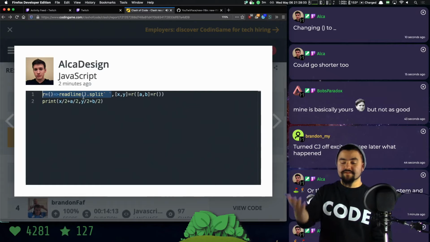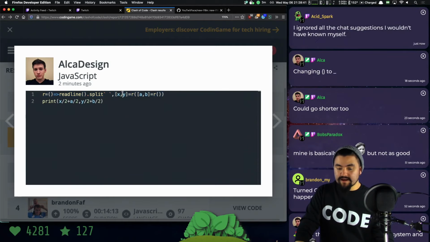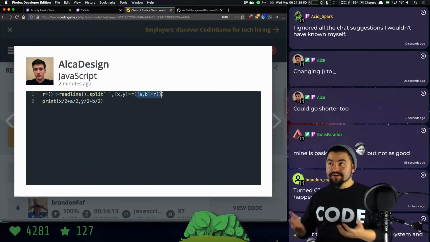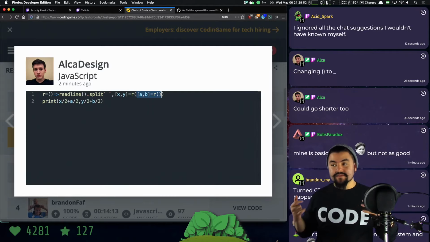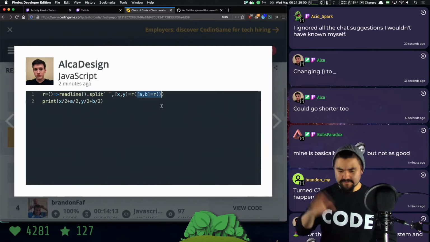So this is similar to the function that I wrote. It reads a line and splits it. That's going to return an array of the 2 values. Now, and this is also similar to what I did, call readline, you get back x and y. Call readline again, and you get back a and b. And it's just a shorthand that you pass that into the function, because in JavaScript, if a function doesn't take in any parameters, you can still pass in parameters, they're just not going to be used. So technically we're passing in this as a parameter, but at the same time defining variables, which is weird.